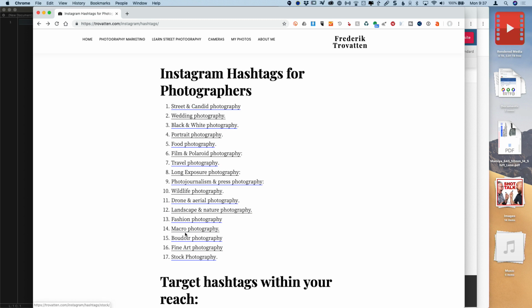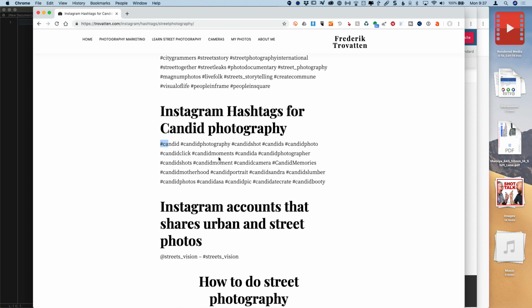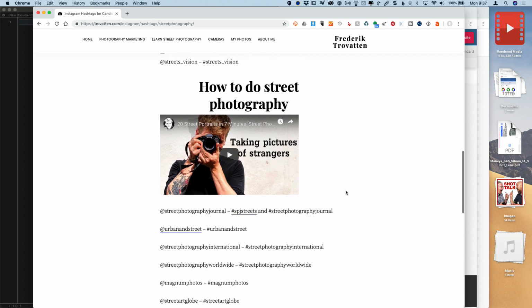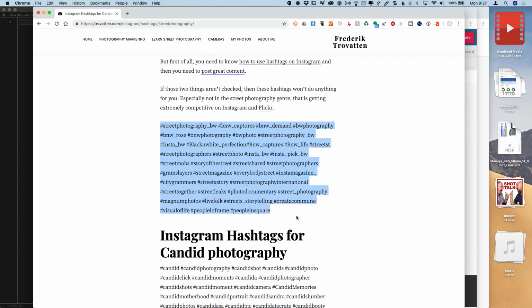And there's 17 different categories in here, including things like street and candid photography, wedding photography, black and white, and so on and so on. And if you click on any one of these, it will give you a bunch of different hashtags. Like this one's got separated groups. Here's some for candid photography and here's one up here for street photography, so it kind of separates those two out a little bit.